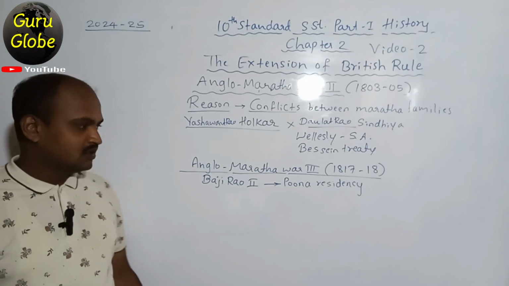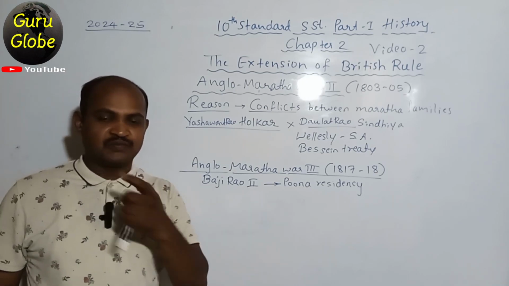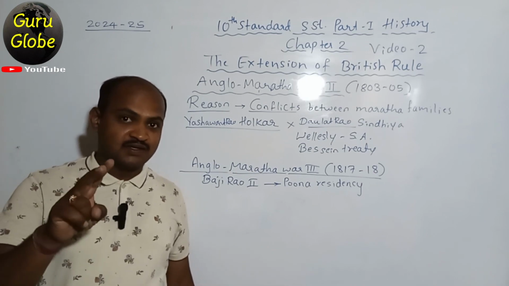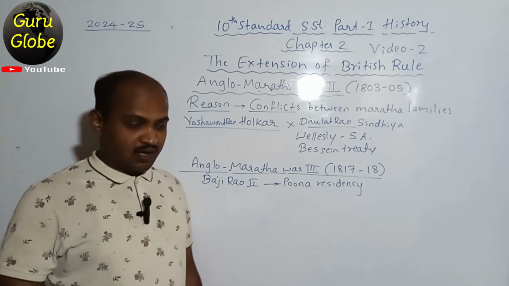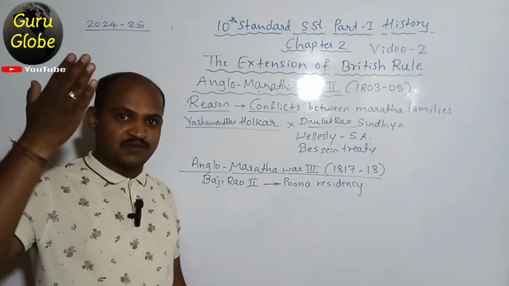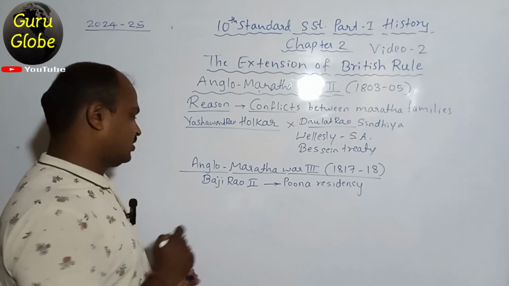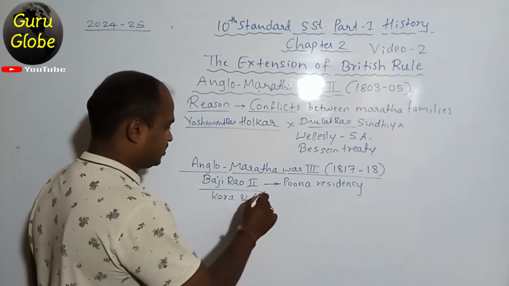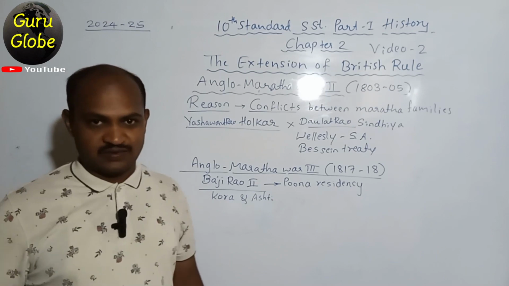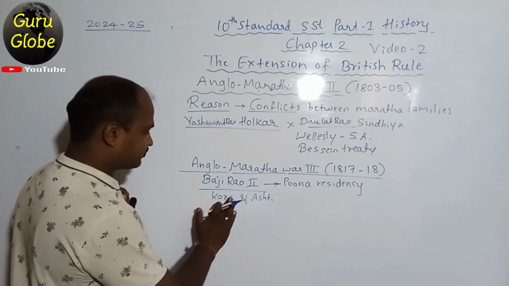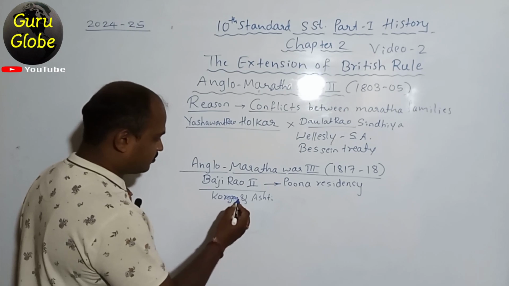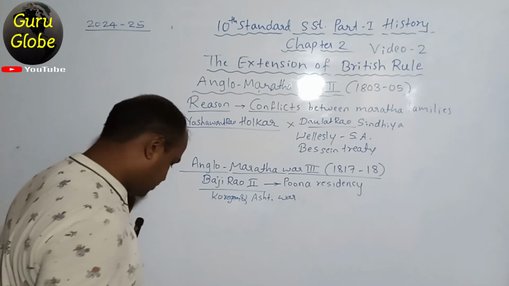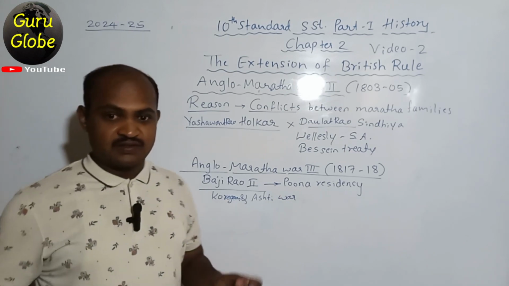This is one thing. And in 1818, Second Bajirao waged war against the British, and war started between the Britishers and the Peshwa. The British had the upper hand in the war. They defeated Second Bajirao in Koregaon and Asti. Koregaon, not Kora, Koregaon it is. The British defeated Second Bajirao in the Koregaon and Asti wars. So that is one thing.